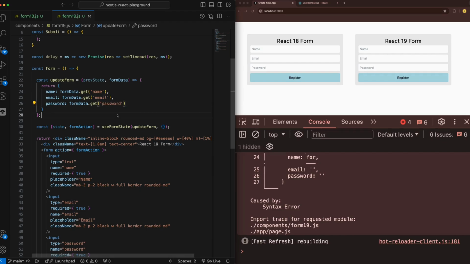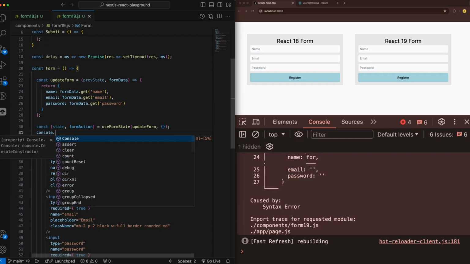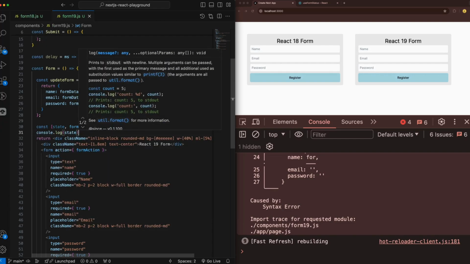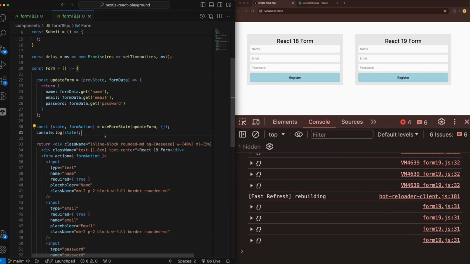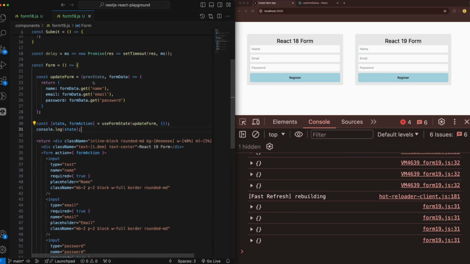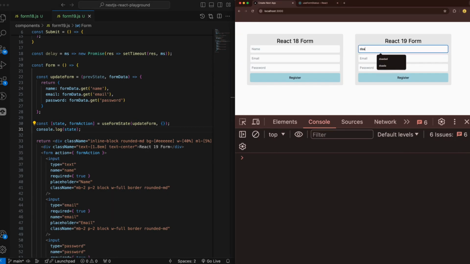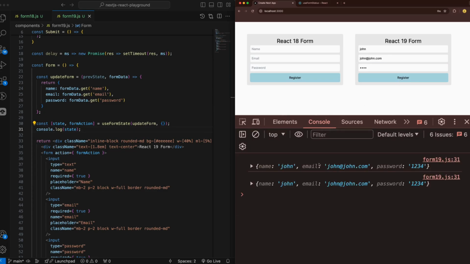Okay, so now we can add the console log here for the state, and we can log the state whenever the form action is going to be submitted. So let's see if that's working. We can add something here, John, for example, and john@doe.com, 1234. And if we're gonna do submit, as you can see, the action already triggered, and we can see the log also with the state updated twice too.